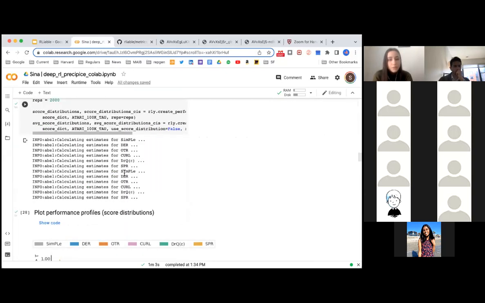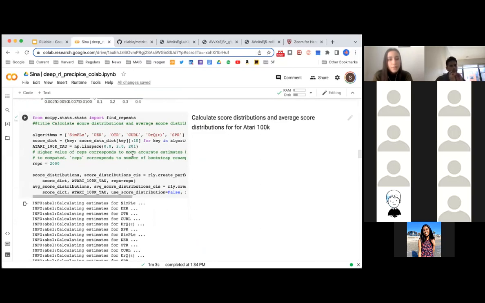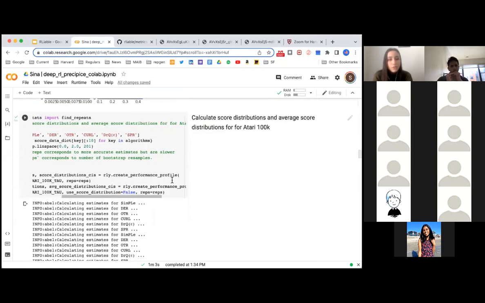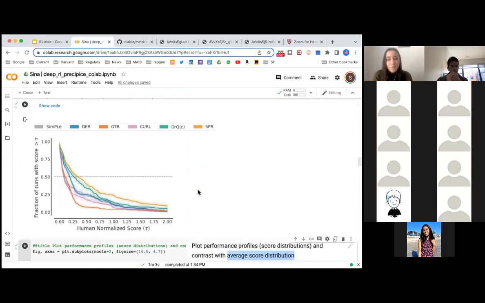For the performance profiles, we basically just create performance profiles, give it our scores and the comparison that we want to threshold towards, and it spits out what we have right here, which I think is very convenient. This is really applicable to the research that we might be doing, and it's very easily usable, which I really like.